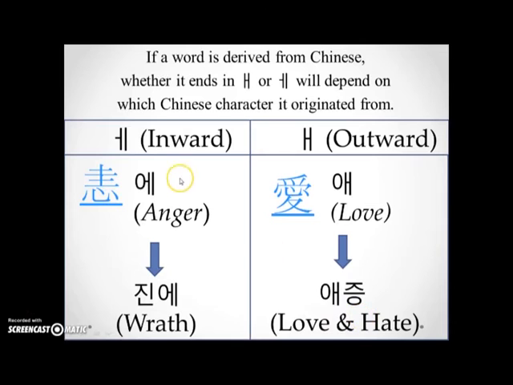So whether we use the inward or outward will depend on which Chinese character the vocabulary is derived from. And the way we decide on these 2 will be based on which it sounds closest to the original Chinese pronunciation. Okay?